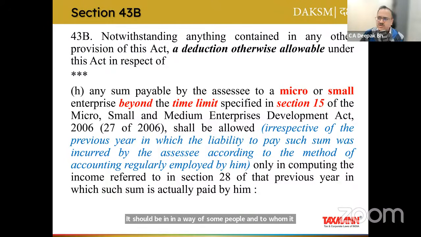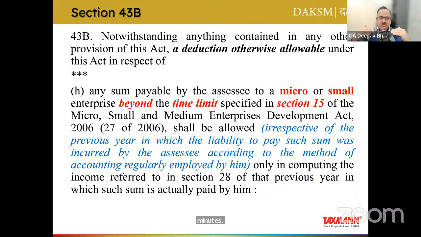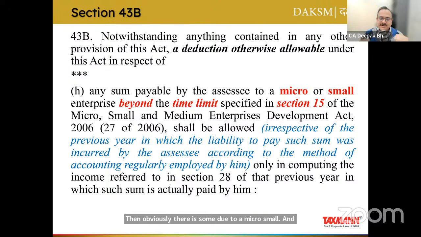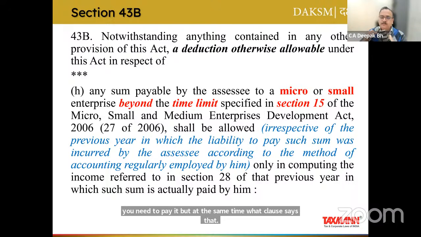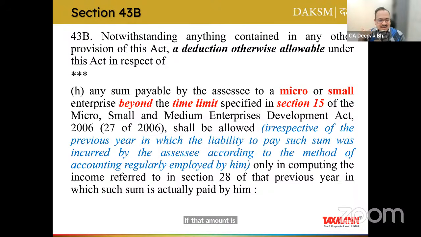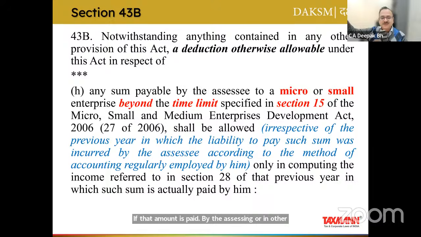Now, what is micro, what is small, we will deal with in a few minutes. Then obviously there is some due to a micro or small enterprise and you need to pay it. But at the same time, what clause H says is that if that amount is paid by the assessee, or in other words, by the buyer, beyond the time limit specified in section 15.